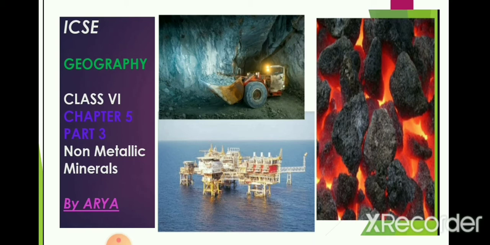Then we'll move to the next one, that is metallic minerals. Minerals which contain extractable metals are called metallic minerals, for example iron, copper, gold, silver, etc. They contain metals which we can use in our daily life, along with making different types of things which we use in our daily life. Then we'll move on to the next part.